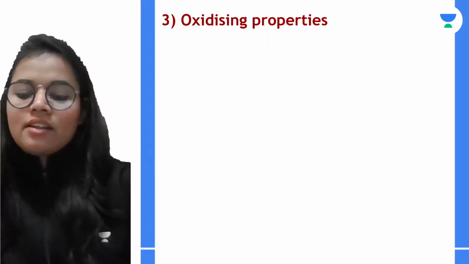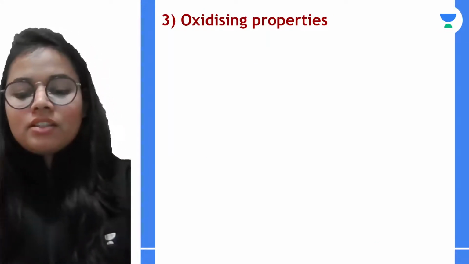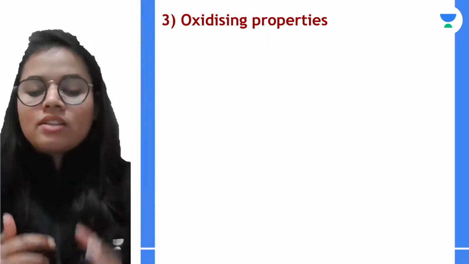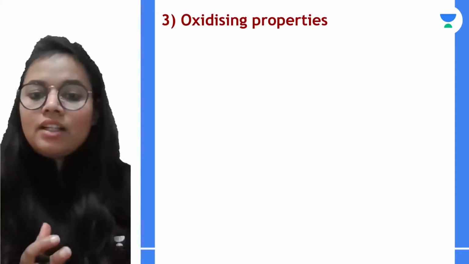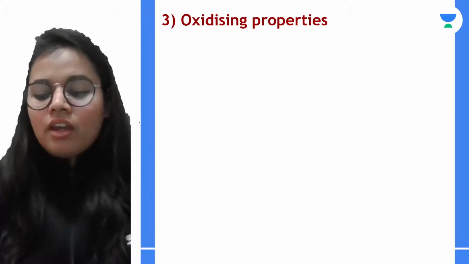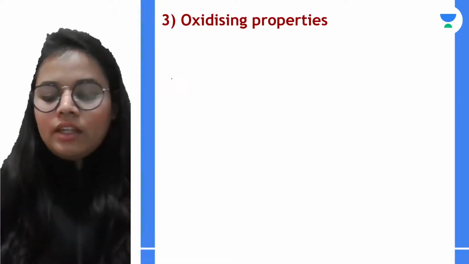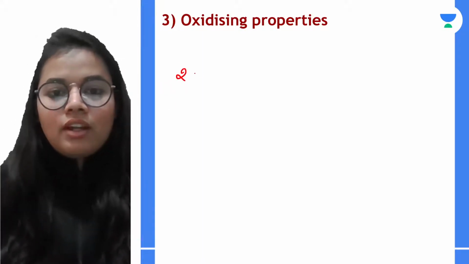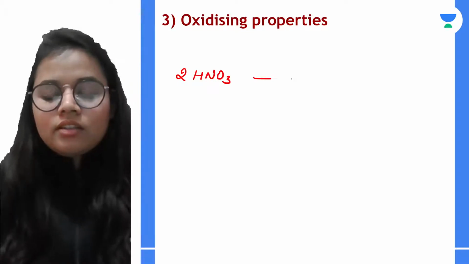Okay, next is oxidizing properties. So nitric acid, it oxidizes the non-metals, the metals, the organic substances, the inorganic substances. Okay, so if I go for the nitric acid, first of all, it is self-oxidizing, right?